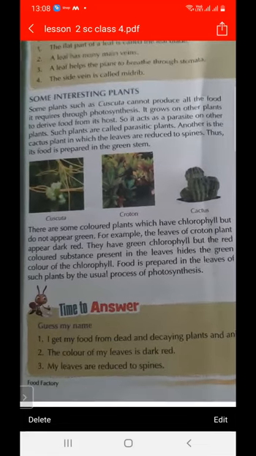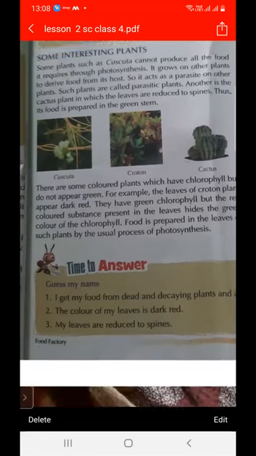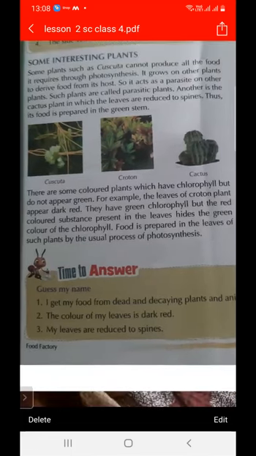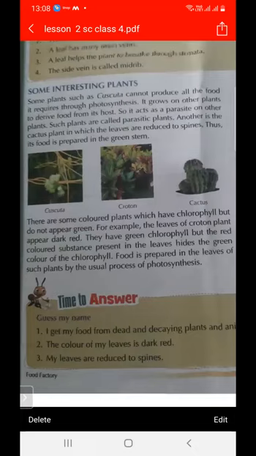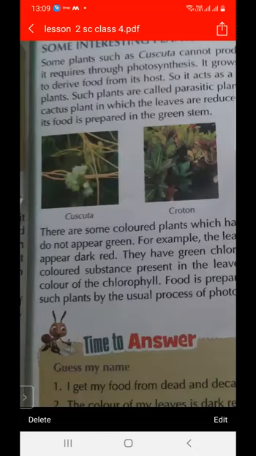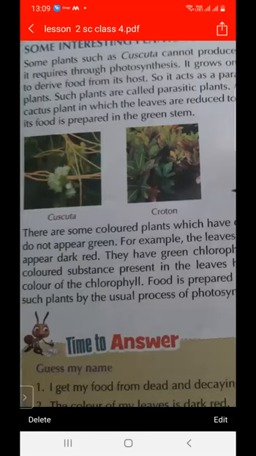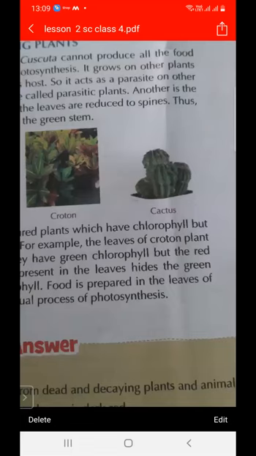And cuscuta has the special characteristic that it cannot make its own food by itself. It takes food with the help of a host plant, and this is called cuscuta. What is the special characteristic of cactus? Its leaves are turned into spines, and its food is prepared in the green stem.